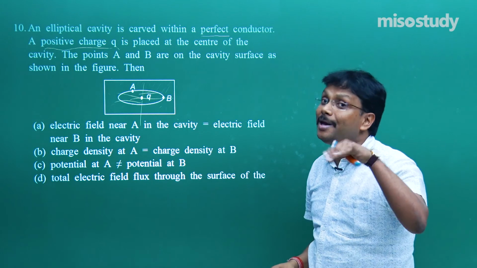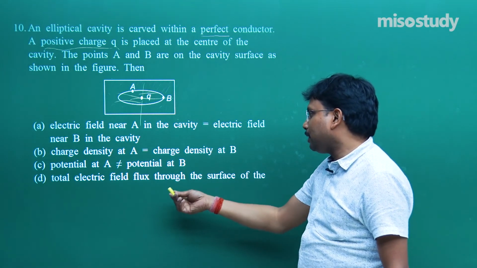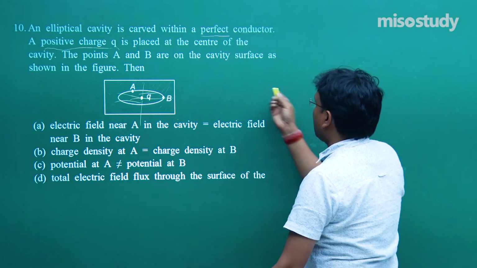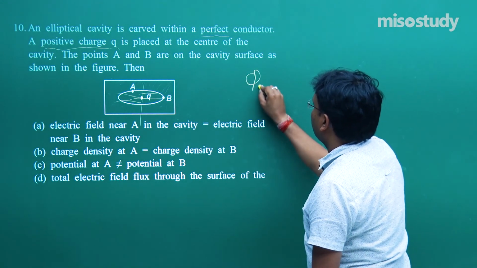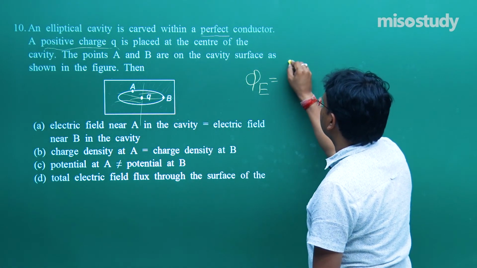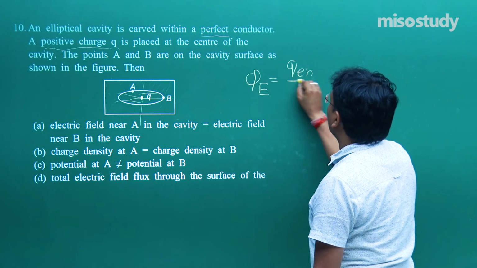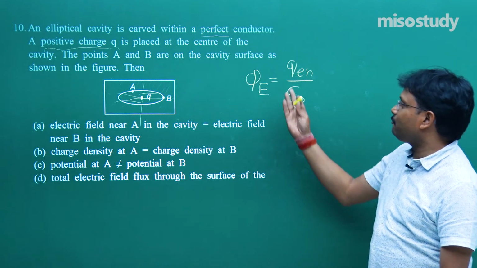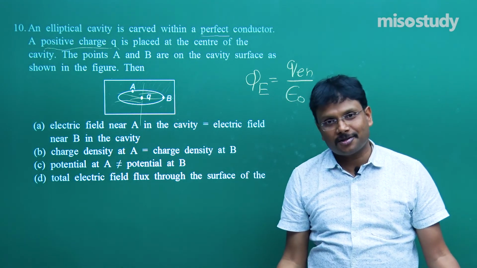So they are going to be equal. So total electric flux through the surface, how much is it going to be? Very simple result: Q enclosed upon epsilon naught, the famous formula, simple formula given by Gauss.